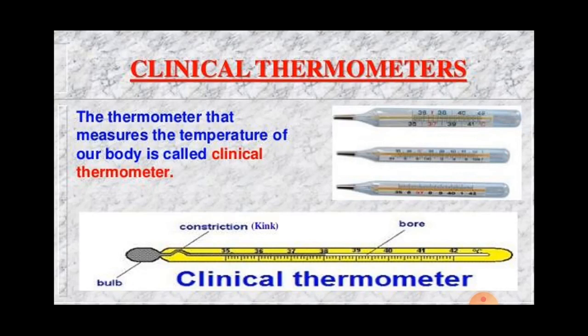After the laboratory thermometer, next is the clinical thermometer. This thermometer is used to measure the temperature of our body. That is called a simple clinical thermometer. You see, a clinical thermometer is also at your homes, and in this figure the normal temperature of the human body is 37 degrees Celsius.